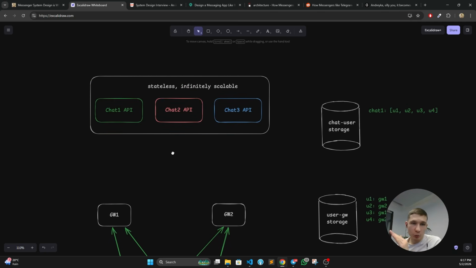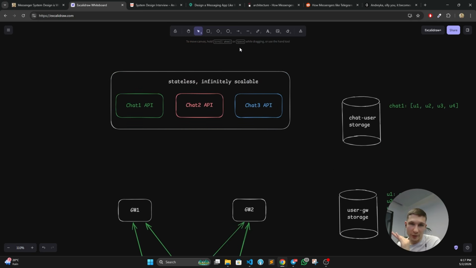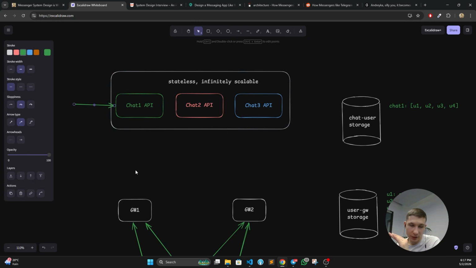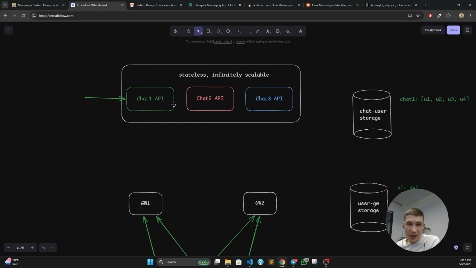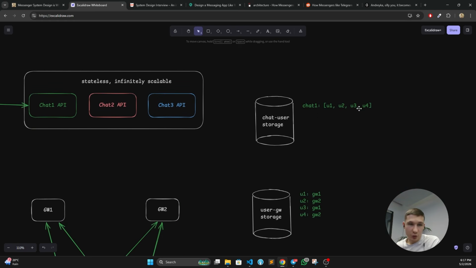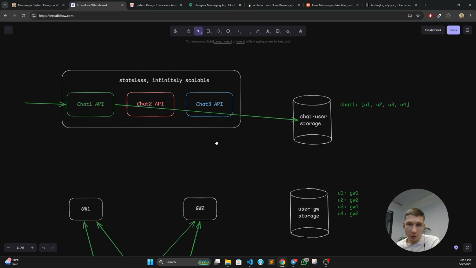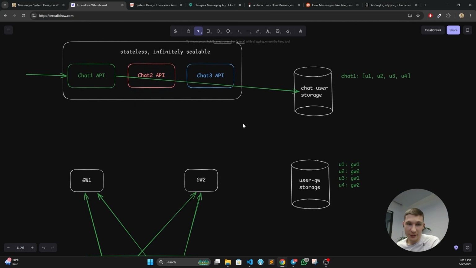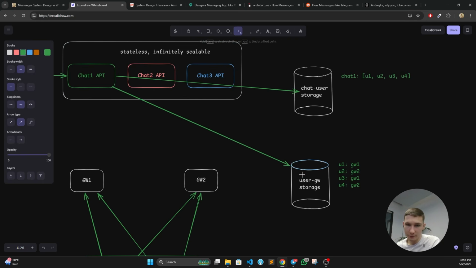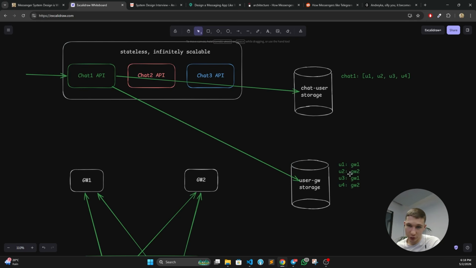Amazing. Now, let's assume we are going to insert a new message here. So a message comes from somewhere. Probably it will be coming from one of the users, doesn't matter now which one. Chat API is going to resolve the users that it needs to send the message to. We got user 1, 2, 3, 4. Now we need to resolve which gateway nodes are interested in these messages. So basically what we need to answer here is which gateway nodes contain these 4 users. So we go here and we see that user 1 is on gateway node 1, user 2 on gateway node 2, and so on. So basically we need to only send this update to 2 gateway nodes.